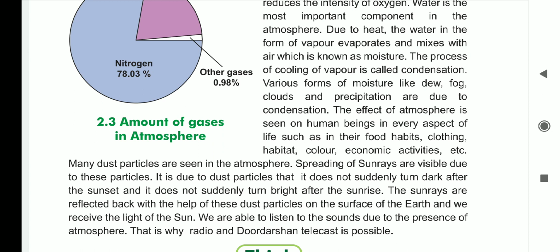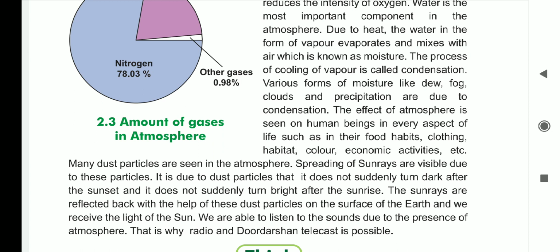Here it is telling that these dust particles are present in the atmosphere in this belt, and when the sun is rising, it absorbs the sun rays and afterward spreads them to us, and when the sunset, evening time also, it absorbs the sun rays.